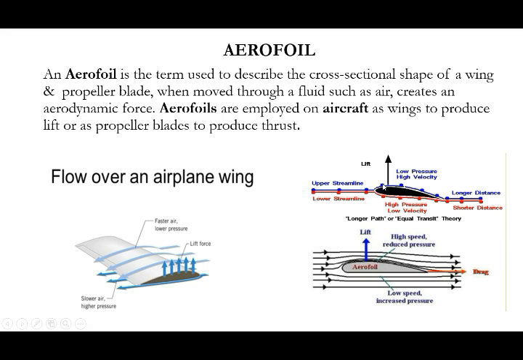Here, high velocity takes place because of this curved surface. The flow is accelerated very fast. So high velocity is created and we get low pressure over the upper surface. On the bottom surface, low velocity takes place, so high pressure is created. This high pressure pushes your wing in the upward direction. That is, lift is formed.